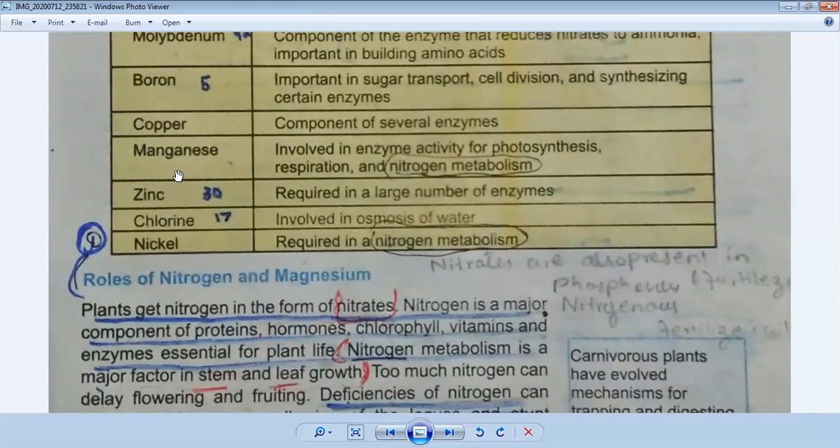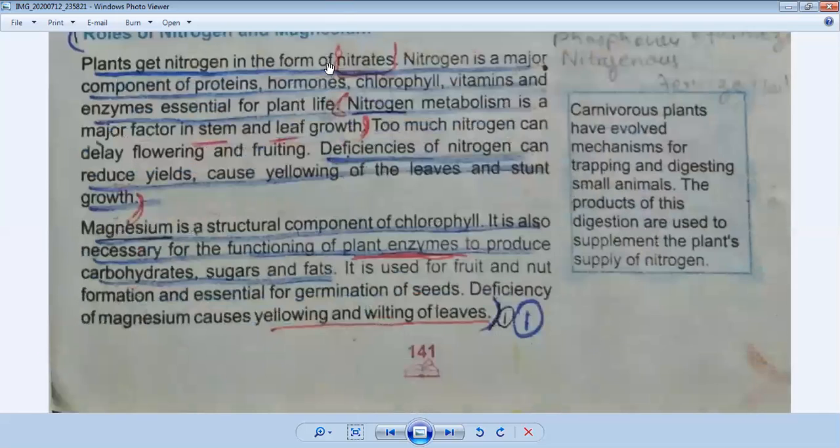It means nickel and manganese, both elements help speed up the reaction of nitrogen metabolism. Nitrogen metabolism is a major factor in stem and leaf growth. So when a plant has to grow, and it needs growth in the stem and the leaf, at that time nitrogen metabolism speeds up this reaction.